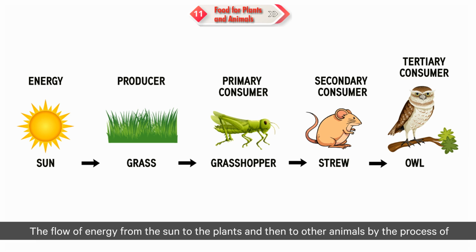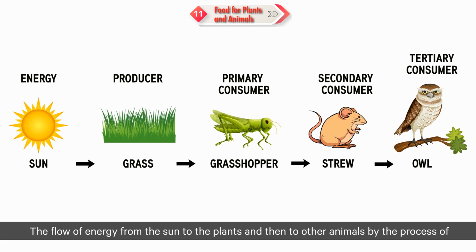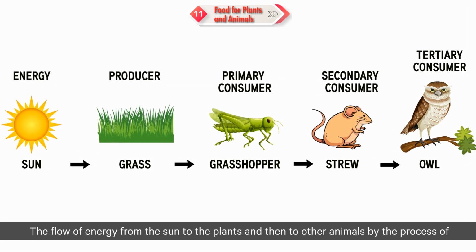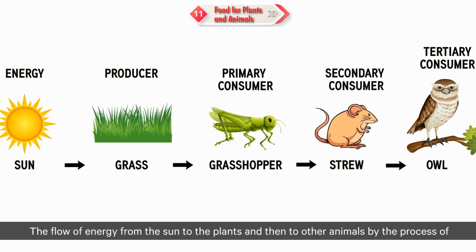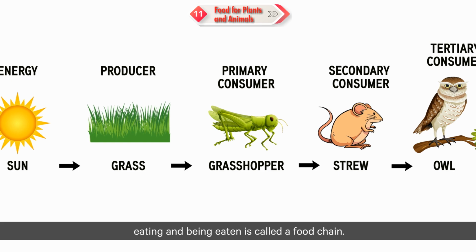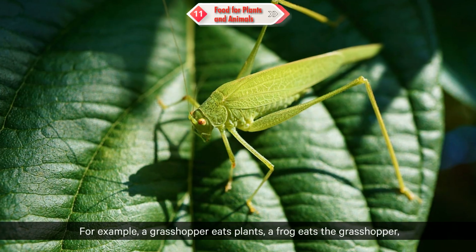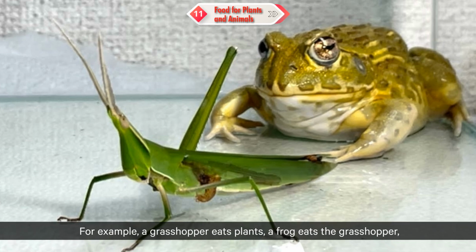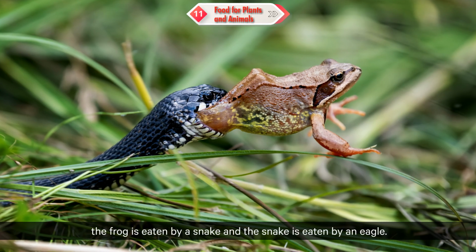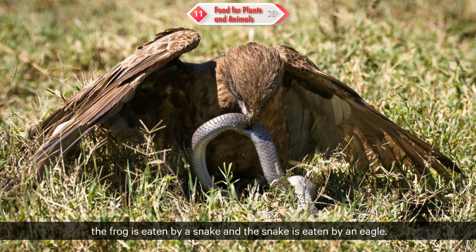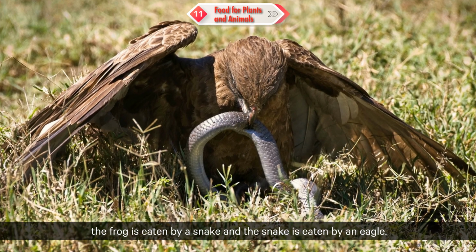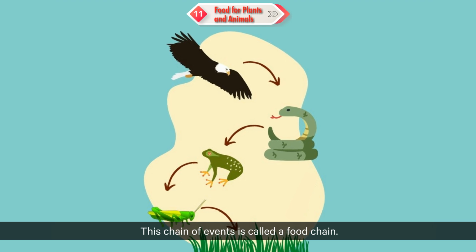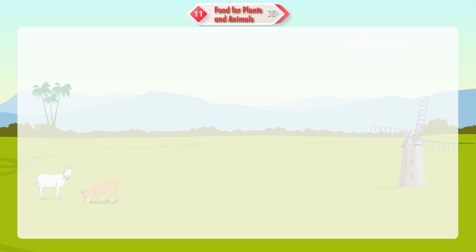Food chain. The flow of energy from the sun to the plants and then to other animals by the process of eating and being eaten is called a food chain. For example, a grasshopper eats plants, a frog eats the grasshopper, the frog is eaten by a snake, and the snake is eaten by an eagle. This chain of events is called a food chain.